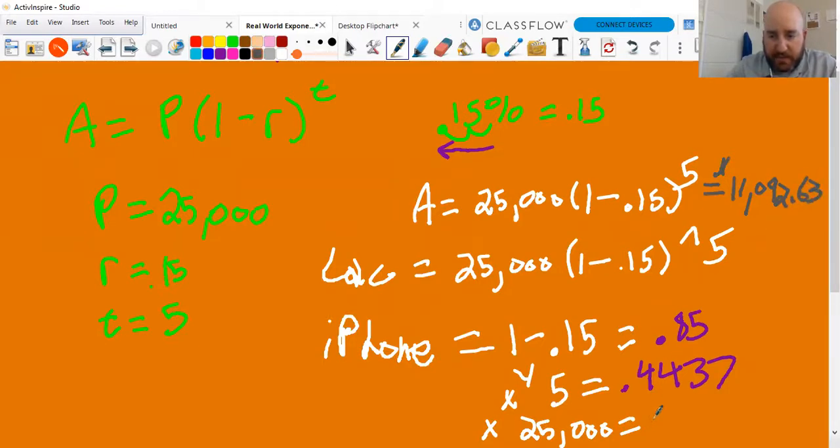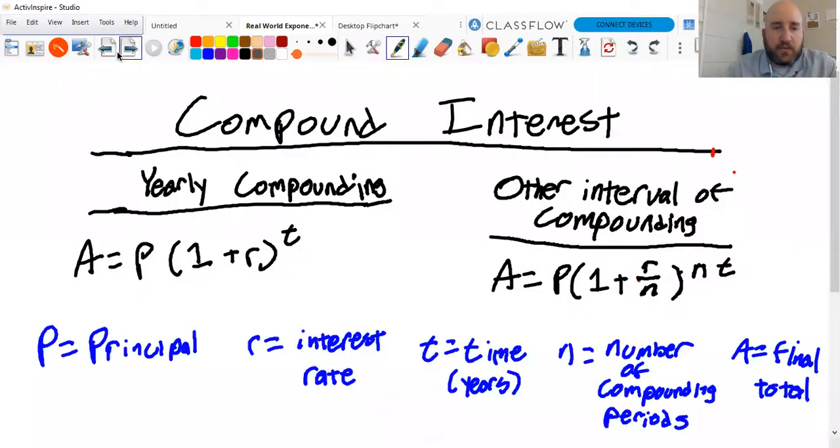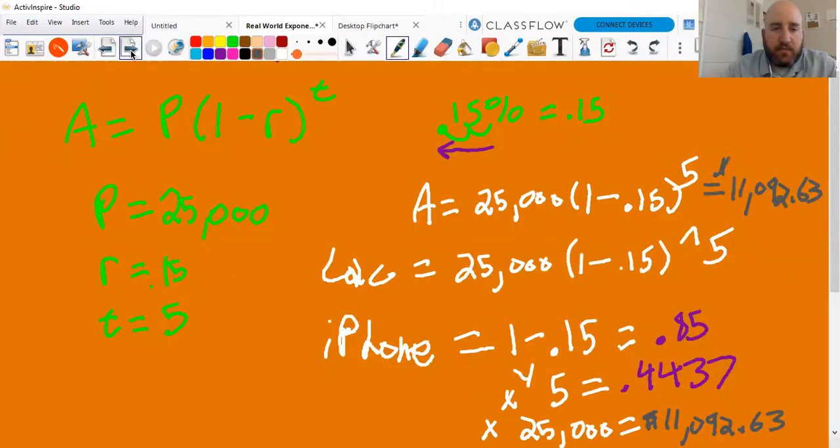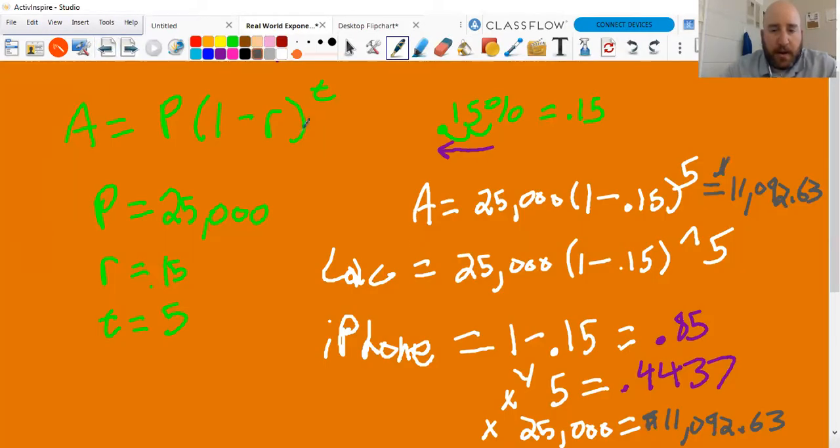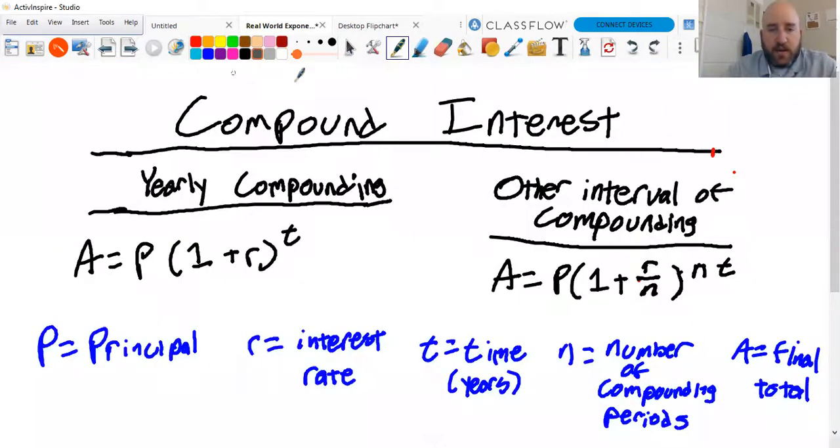$11,092.63. This is money. It's value. So it's not money being invested, but it's still value. So I can leave the decimal on there. All right. So again, what does this mean big picture? Well, actually, I'll talk about it after I do the first compound interest. I'll refer back to it in the next video, but we need to remember that this is what our car was worth after 5 years, because we're going to compare it. We're going to take out a loan to buy the car, and we're going to talk about it.